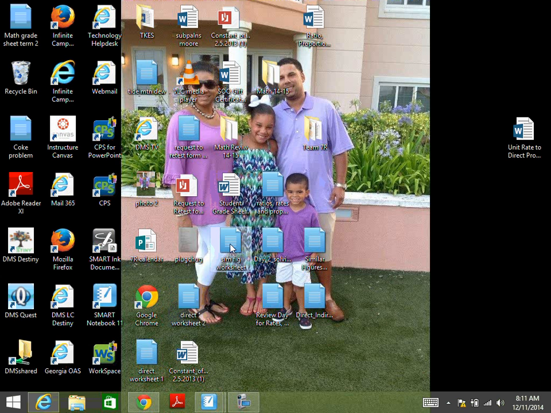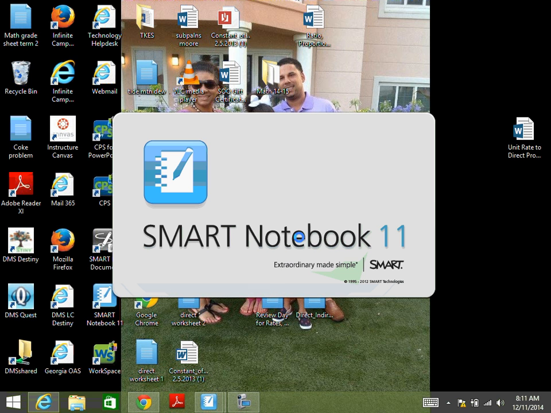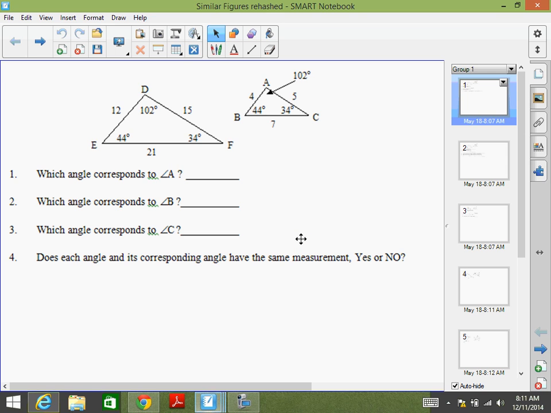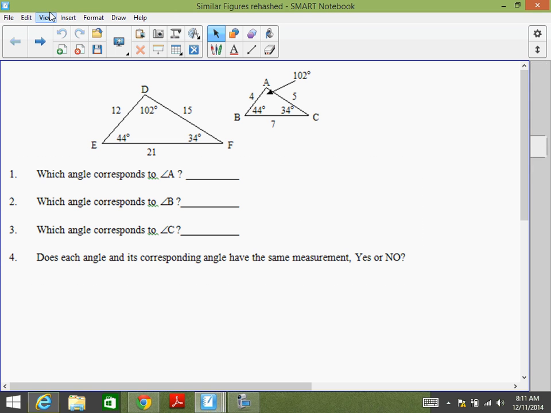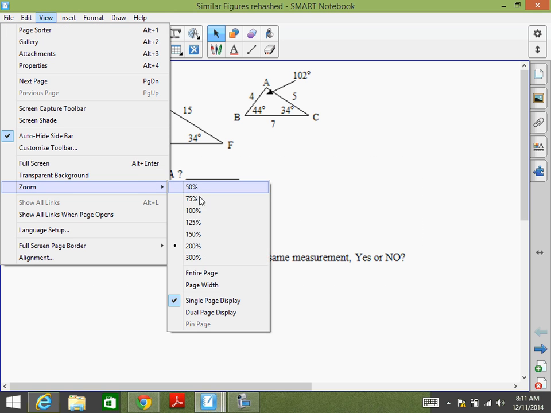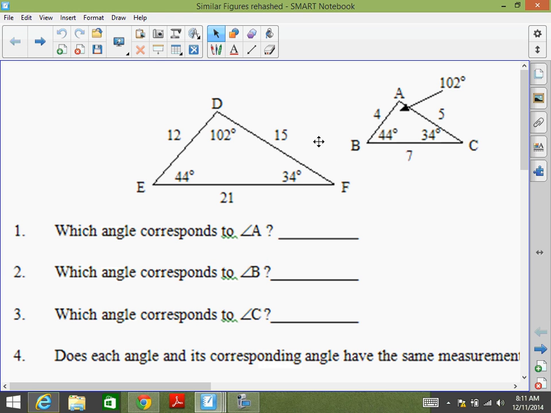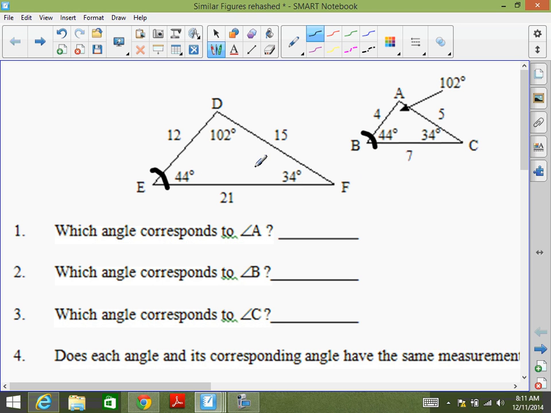For similar figures, their angles are exactly the same in both shapes. Okay, so let me blow this up and show you what I mean. See how these are both triangles? One's big, one's little. Okay? This angle E matches with B. Do you see that? They're both 44 degrees. D and A match. They're both 102. F and C match. They're both 34.